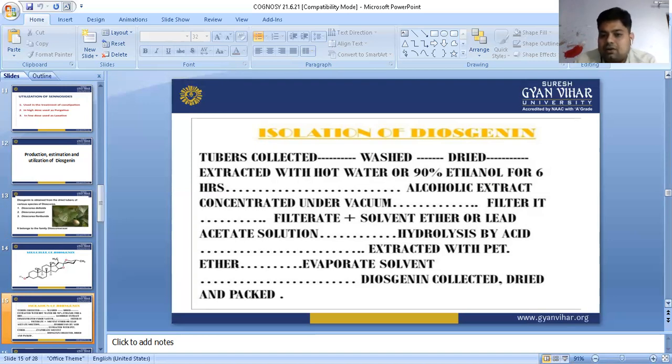paraethyl tetrahydro cyclic substance, and then we add ether and evaporate the solvent. Then the last part, diosgenin, is collected, dried, and packed. So this is one method we see in industries for how to prepare diosgenin. So diosgenin is prepared in this manner.